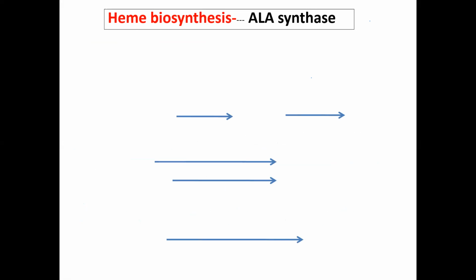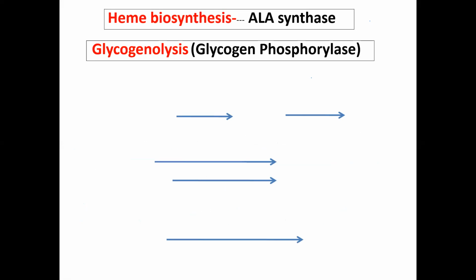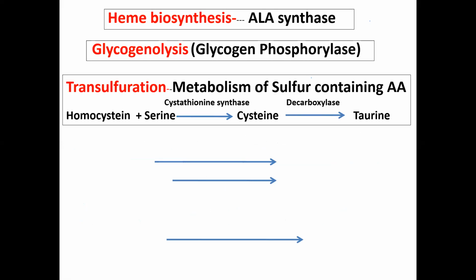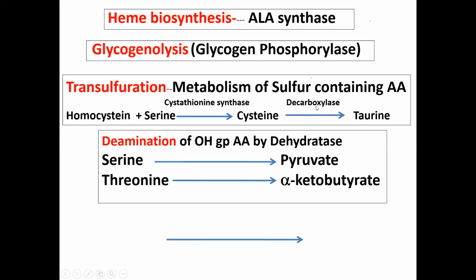Heme biosynthesis: the ALA synthase enzyme will make delta-aminolevulinic acid and uses PLP as a coenzyme. Then glycogenolysis, the breakdown of glycogen into glucose 1-phosphate: glycogen phosphorylase uses PLP as a coenzyme. Then transfer of sulfur, metabolism of sulfur-containing amino acids: homocysteine plus serine will form cysteine, and from cysteine by a decarboxylation reaction, it will form taurine.